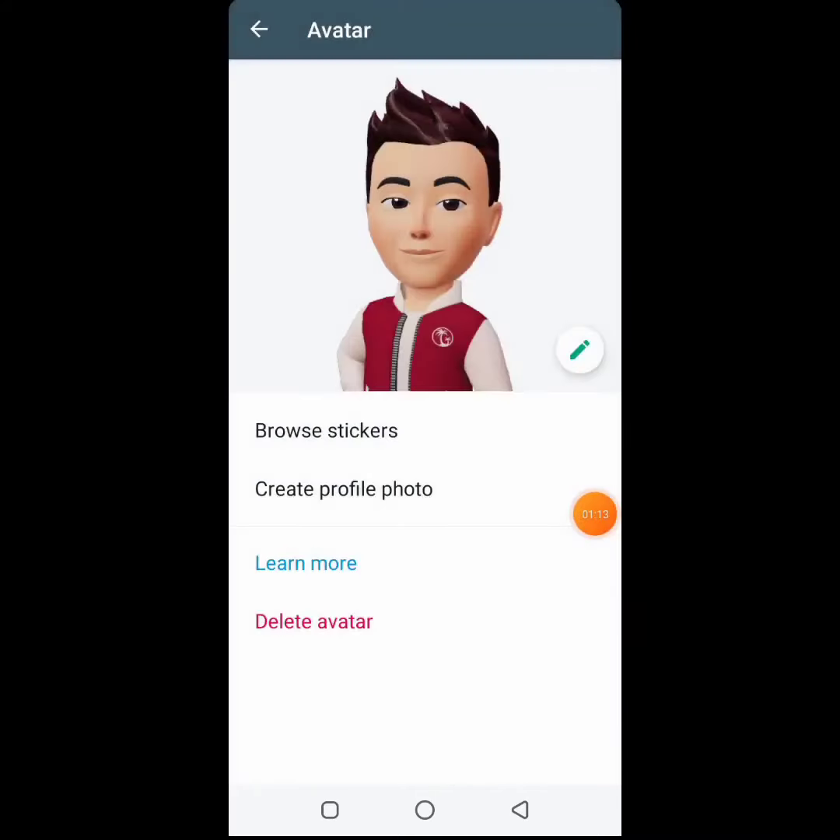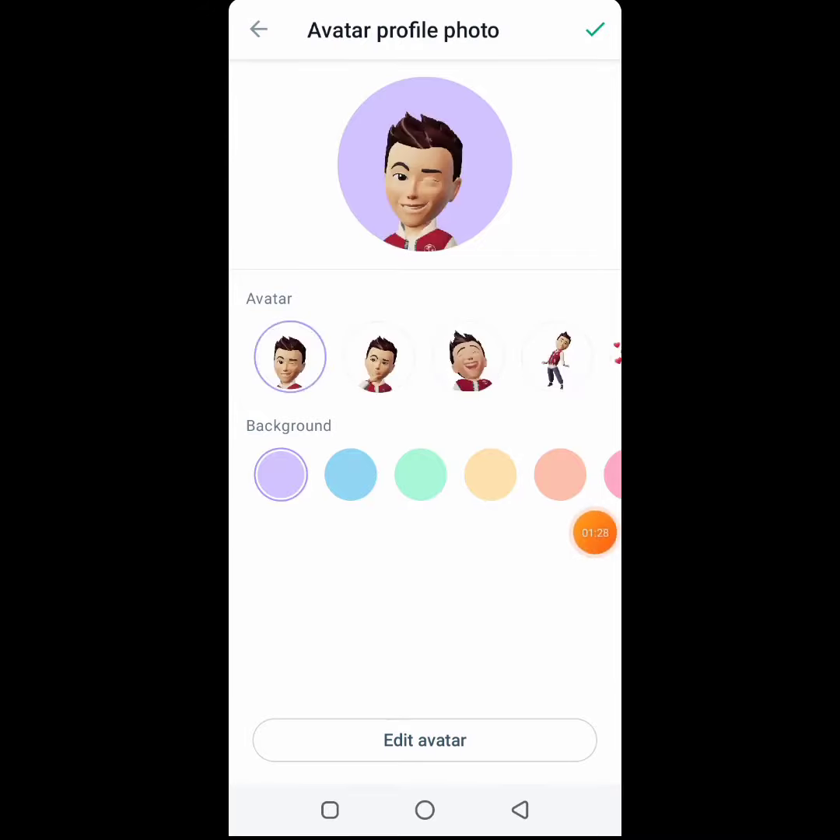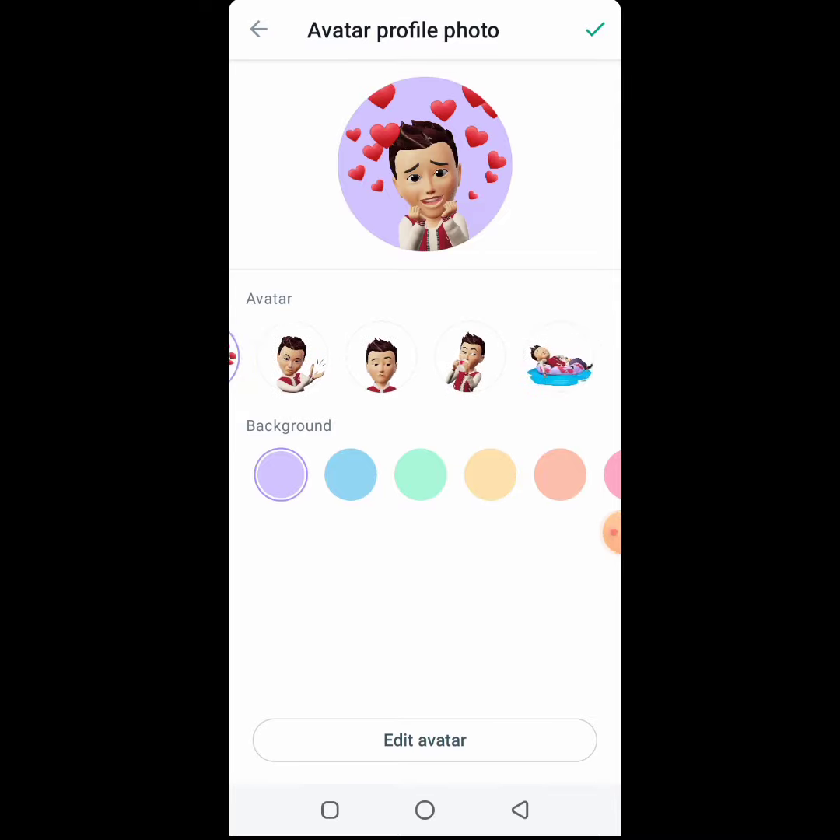Just click on the next button. Here you can see create your avatar in WhatsApp. Very easy and simple. Just click. Here you can see many avatars in WhatsApp. You can select your favorite avatar for WhatsApp.